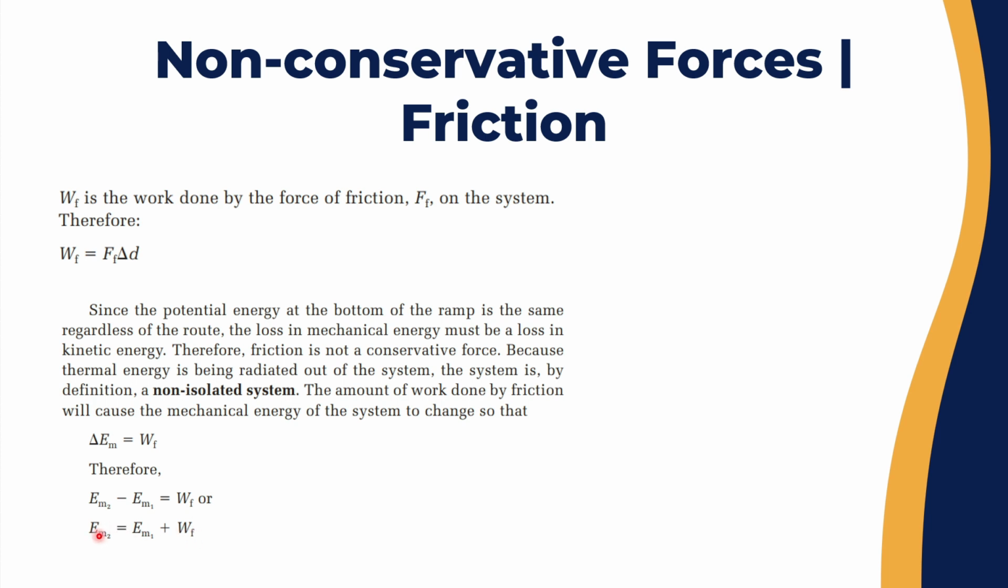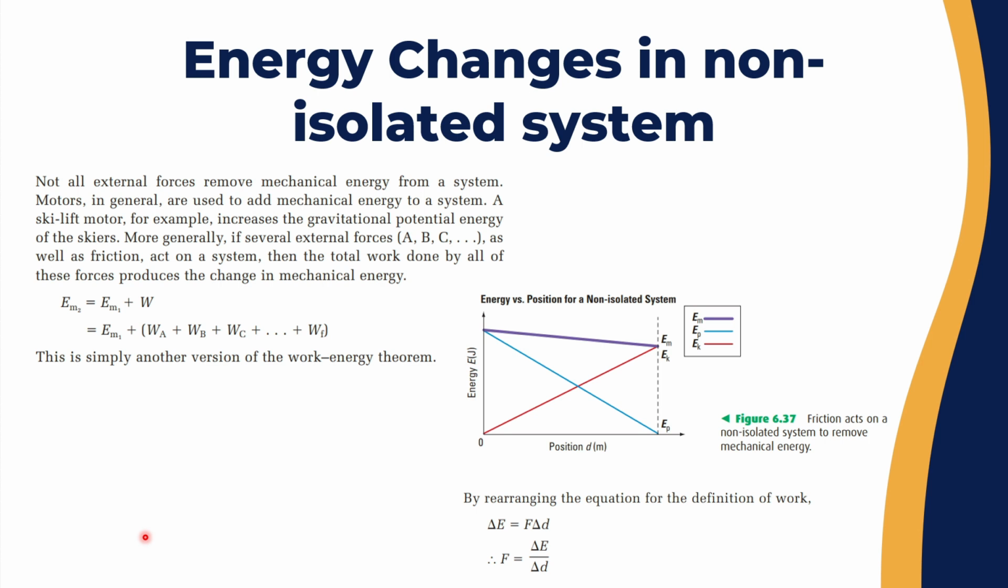So EM2 would never equal EM1. The mechanical energy at position 1 was different than the mechanical energy at position 2 due to friction. We know that in a non-isolated system, the energy changes, same as the example of the money in the room. In this case, you could be adding energy or removing energy from the system. So the system is non-isolated.